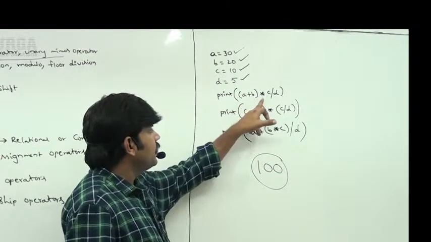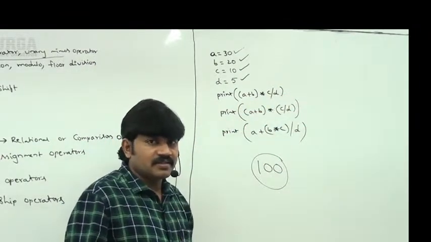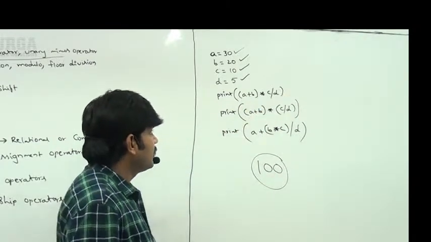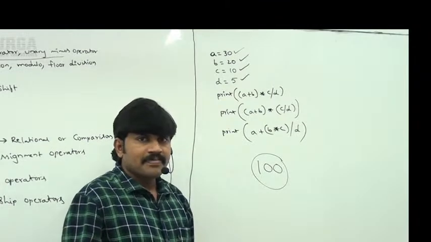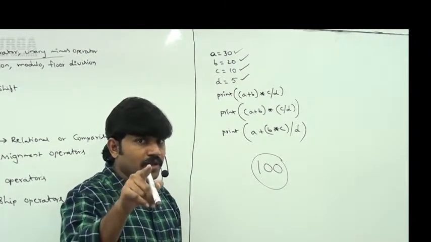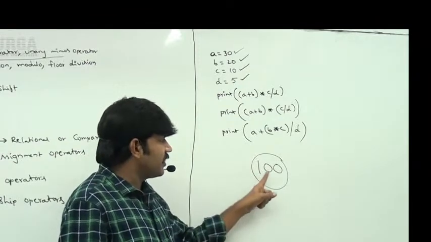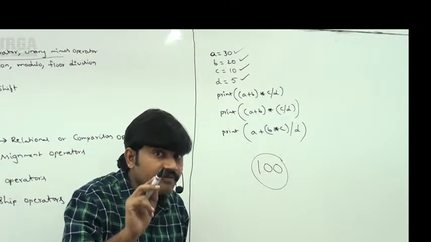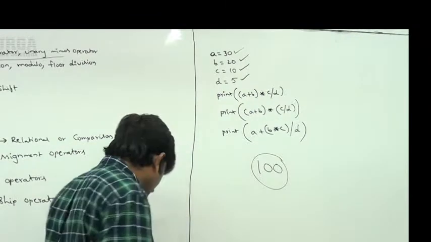A plus B into C by D. Sir, 100 is the answer. How many people feel the first print statement, 100 itself, is the answer? I'm sure most of the people, including yourself, are expecting 100 as the answer. Sir, we are missing a small point. Take very special care. What is that point?